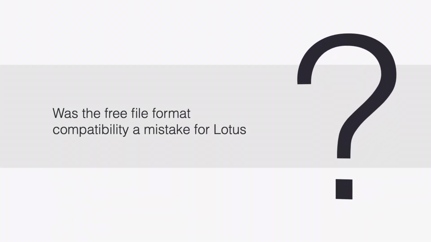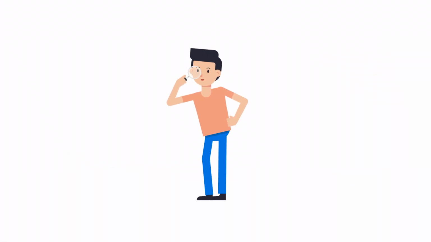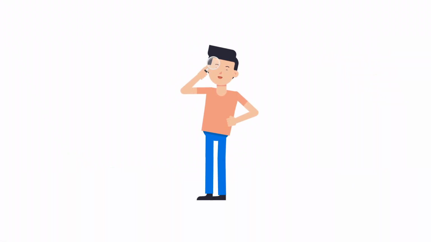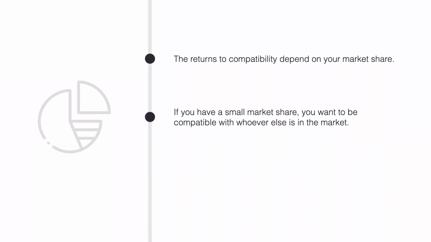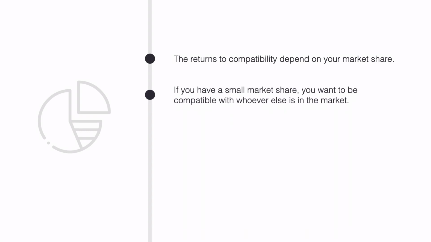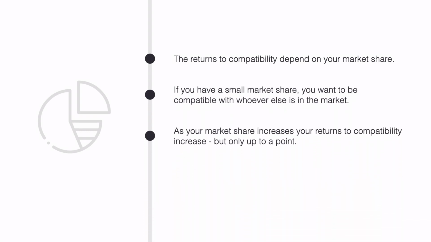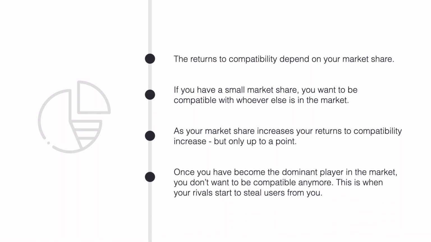What do we learn from this episode of Software History? Was free file format compatibility a mistake for Lotus? What would have happened if Lotus had started licensing rivals earlier? The returns to compatibility depend on your market share. If you have a small market share, you want to be compatible with whoever else is in the market. As your market share increases, your returns to compatibility increase. But only up to a point. Once you have become the dominant player in the market, you don't want to be compatible anymore. This is when your rival starts to steal users from you.